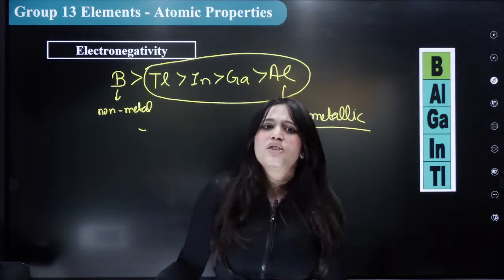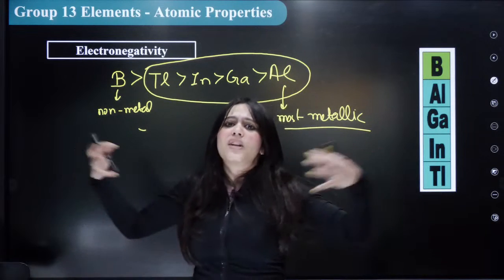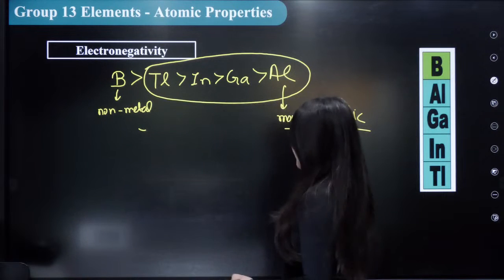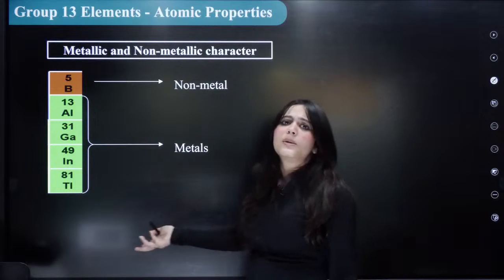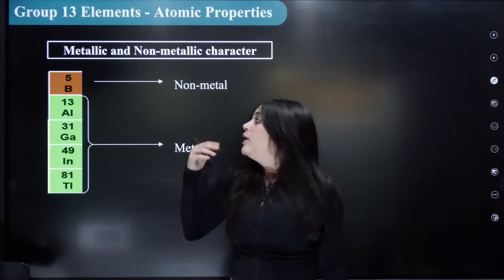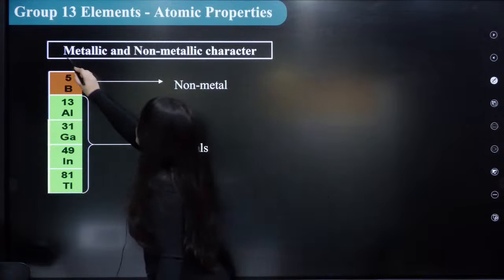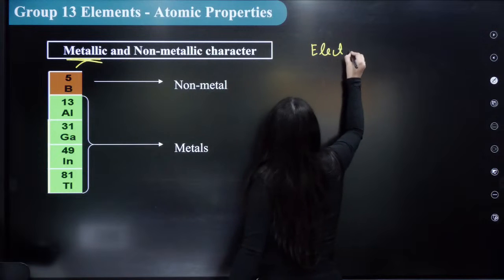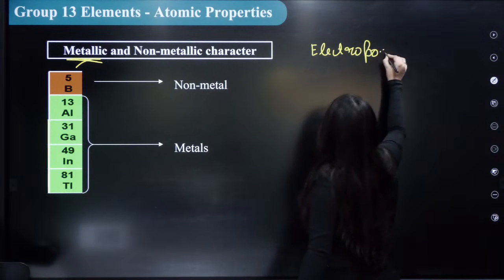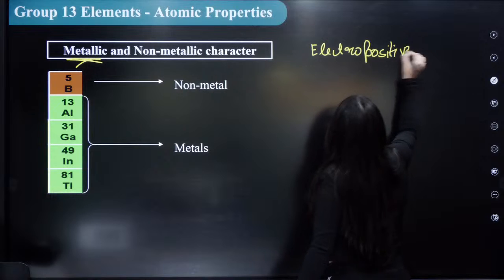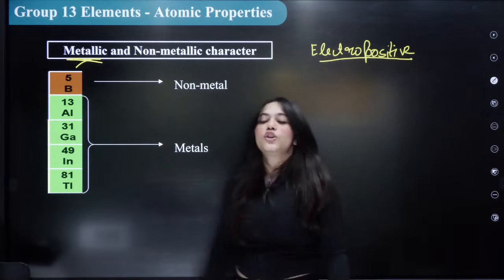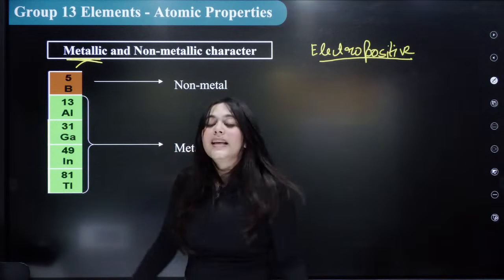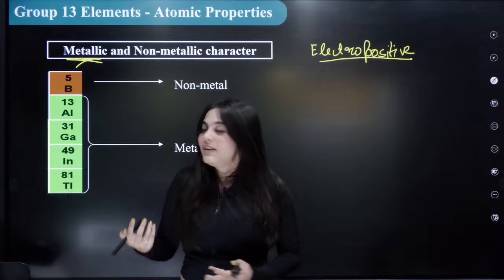What is the definition? Nobody asked you, but it's just that which can attract electrons towards itself most easily is called the most electronegative element. Okay? Now next we're again discussing the metallic and the non-metallic character. So the metallic character depends upon the electropositive character. Remember this. So you should also know the electropositivity order, which is the reverse of the electronegativity order, right?